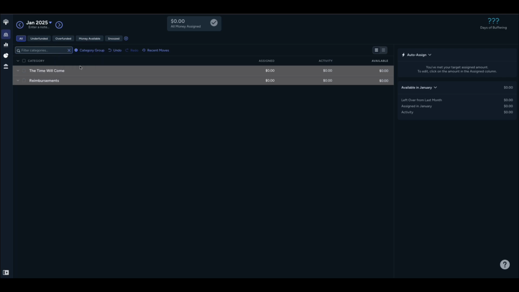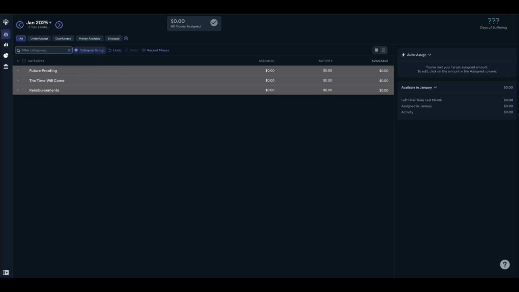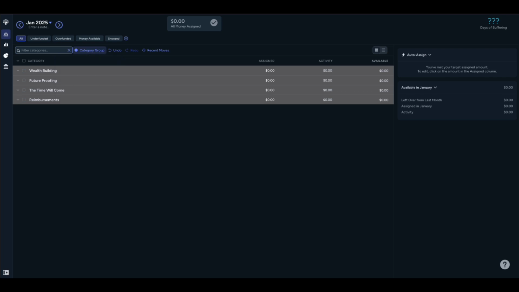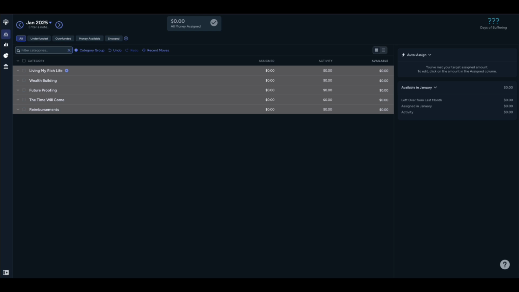Then I have something called The Time Will Come, which is kind of more of my like annual fees and subscriptions. Future proofing is new car fund and long-term emergency fund. Then we have wealth building, which is kind of self-explanatory. I also have a category above that, which I believe is my living my rich life. So this is kind of like all my fun stuff, things that make me happy.